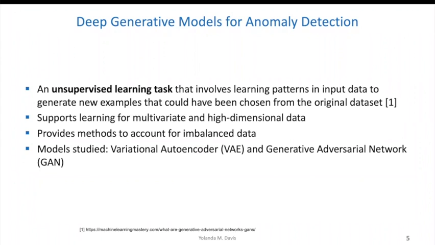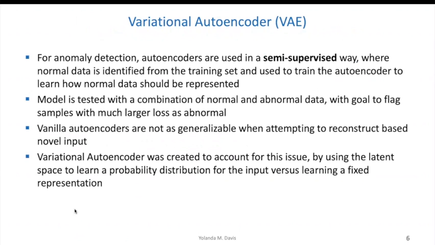Deep generative models support multivariate and high dimensional data. We've seen this in various examples in class. It also provides a method to account for imbalanced data, and we'll talk about that in some of the implementations from the study. The models that I researched were the Variational Autoencoder for this use case, as well as the GAN, or Generative Adversarial Network.